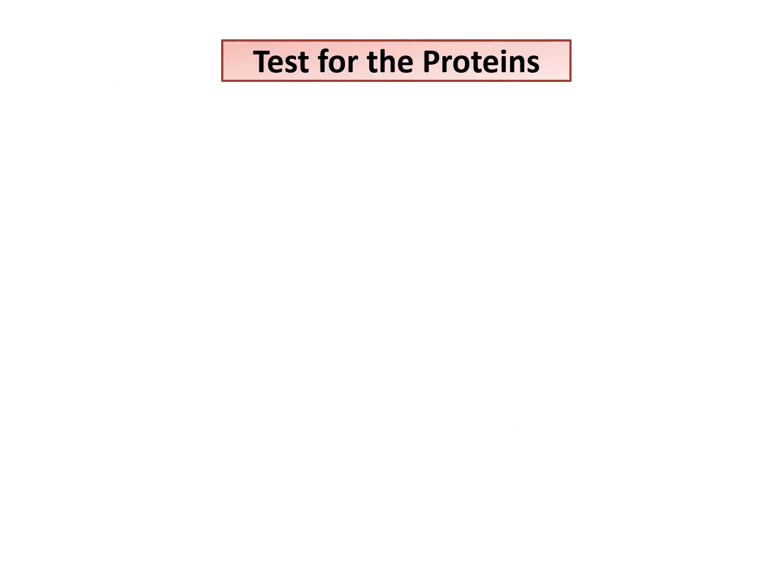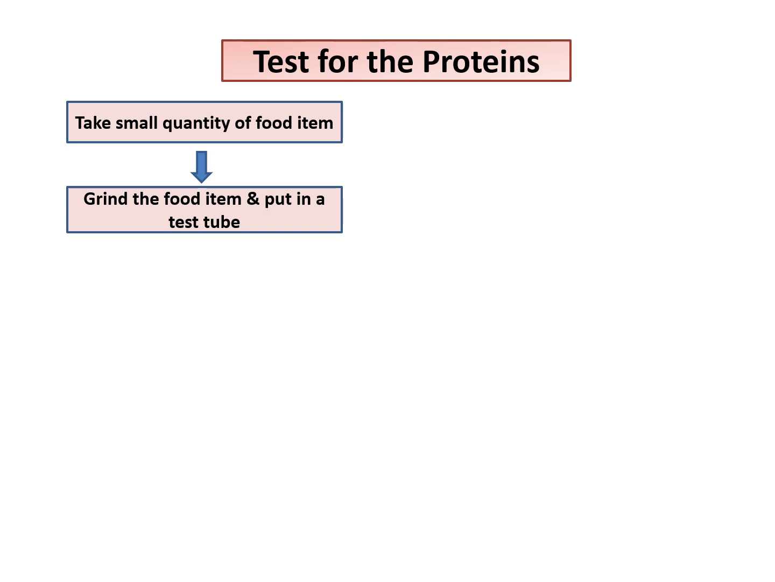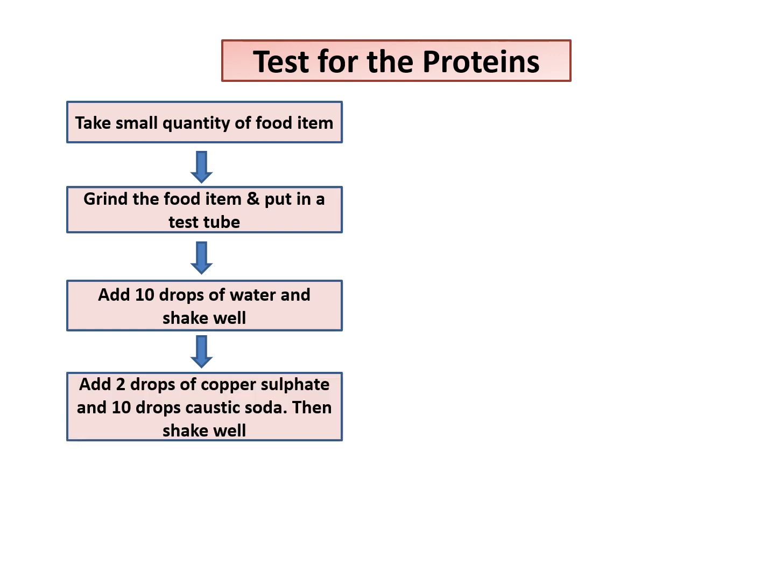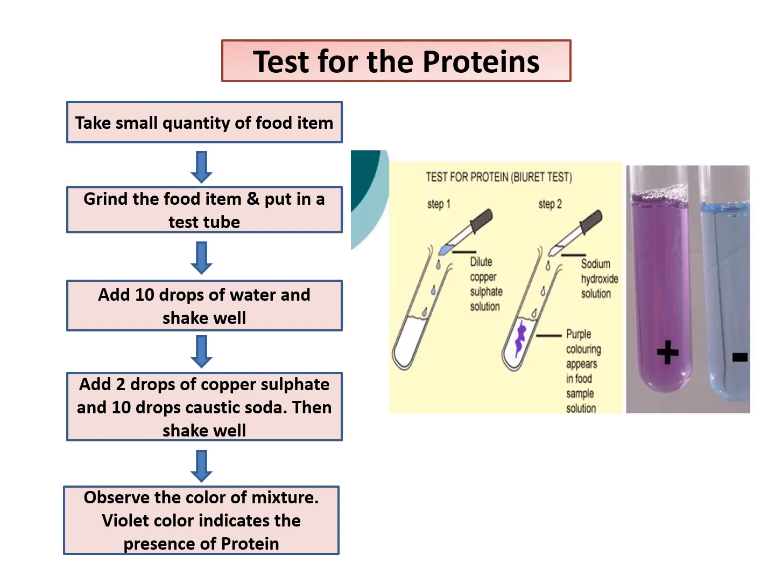Now, how we will detect the presence of proteins in our food item? For this, we should take small quantity of food item, then we should grind that food item and put in the test tube and add 10 drops of water and shake well. Then add 2 drops of copper sulfate and 10 drops of caustic soda, that is NaOH, and shake well. If violet color occurs, it will indicate the presence of protein in our food item. So this test is also known as Biuret test. It is a two-step test in which we can detect the presence of proteins in a food item.